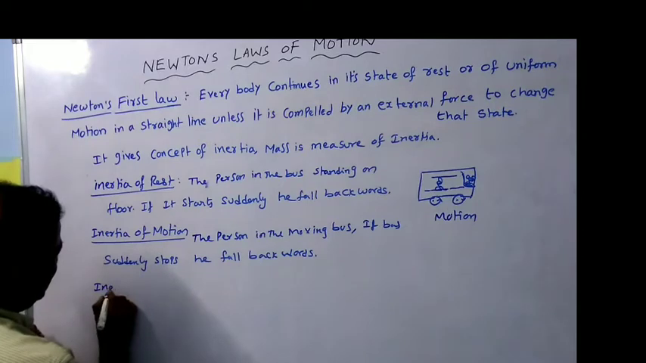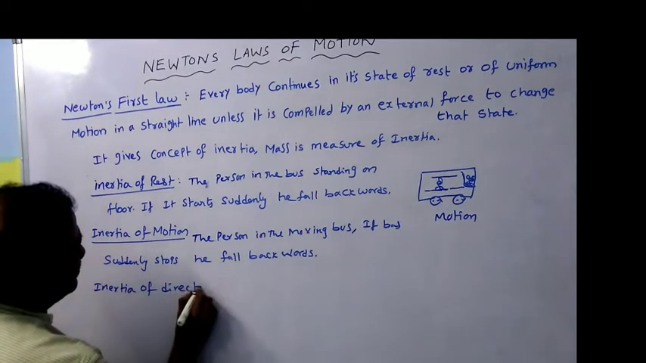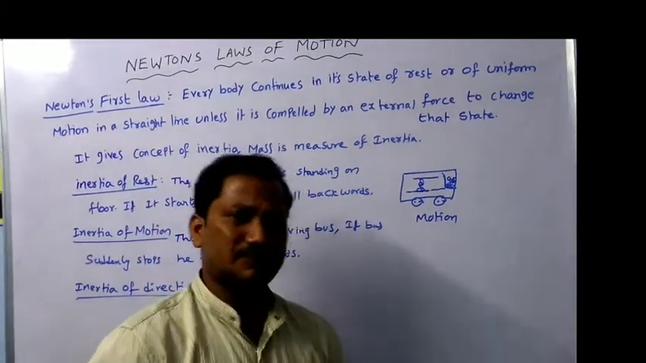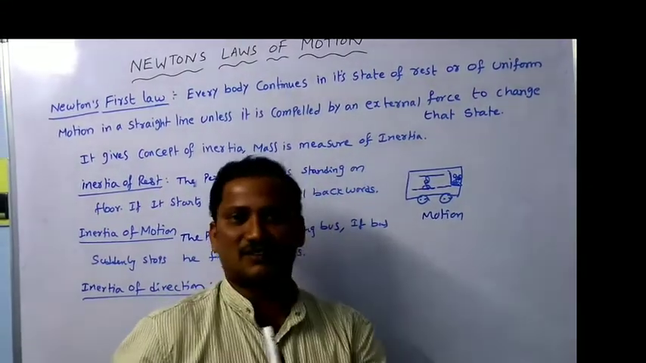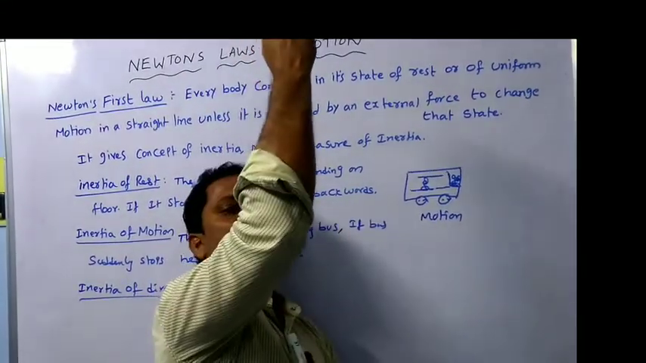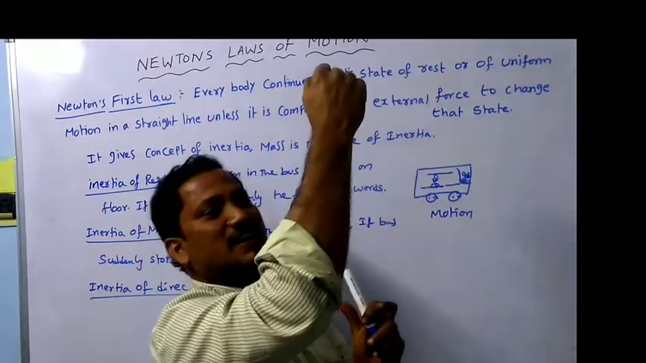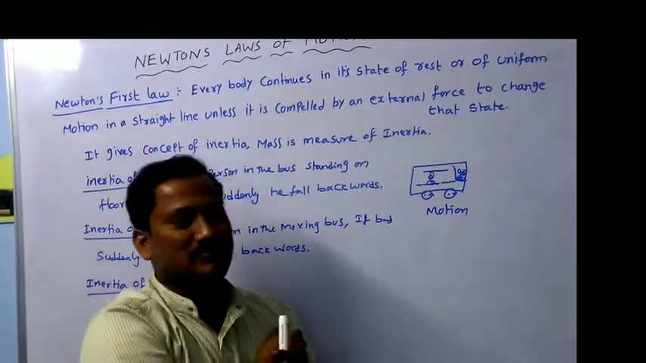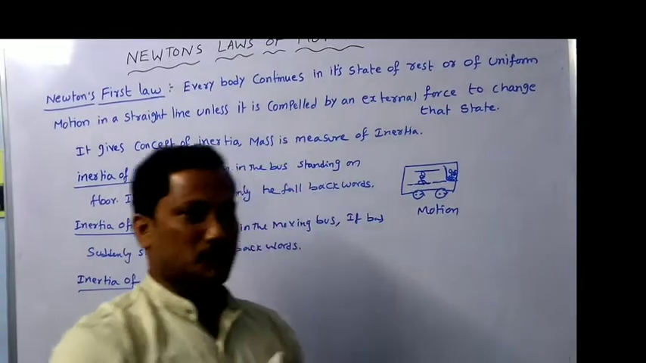That is inertia of direction. So I will explain this simply. Say if the moving bus takes a curved path like this, curved path, same person holding here, the bus is moving in the curved path, then he falls opposite to the direction of the curved path. That is the best example for the inertia of direction. Direction will be in the opposite direction.